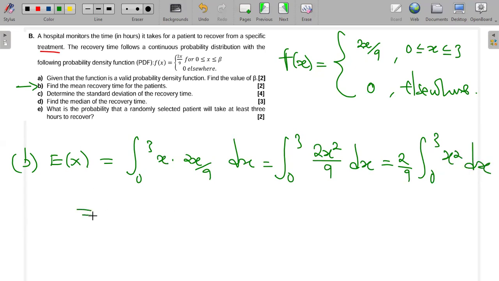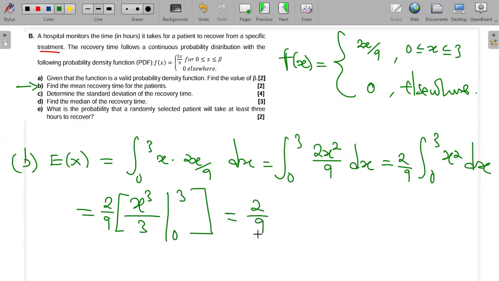Okay, so this will be equal to, so we can now integrate here. So this is x squared. So to this power 2, I add 1. Then I divide by that new power. So it will be 2 over 9, and then inside the brackets, x to the power 3 divided by 3. So I increase this power by 1. And then from 0 all the way to 3. So this is what I have. And then now it will be 2 over 9. Okay, and then putting 3 there, it will be 27 over 3, minus 0 to the power 3 over 3.